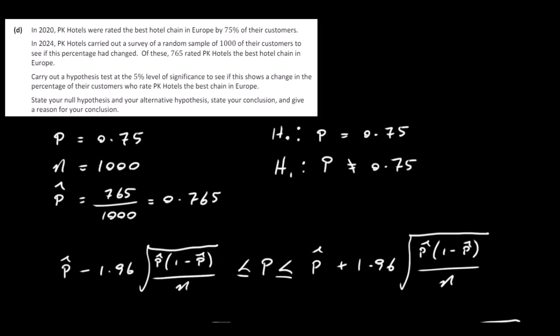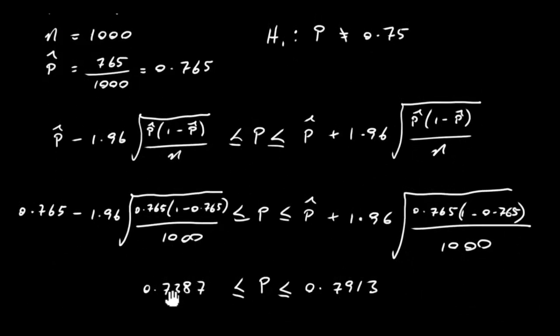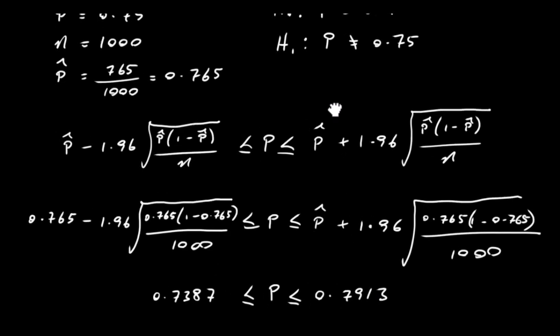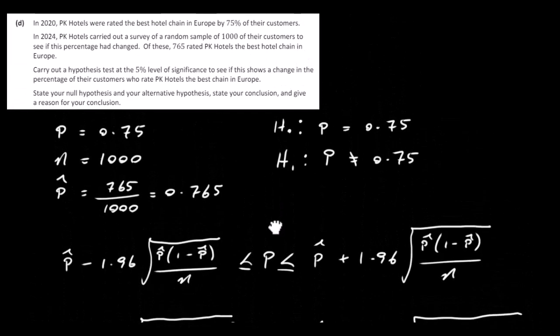So that's our null hypothesis and our alternative hypothesis. Then it says state your conclusion and give a reason for your conclusion. The confidence interval that we got is this one here, 73.87% up to 79.13%. The 75% is within this interval, so therefore there hasn't been a change since 2020. So that would be our conclusion.